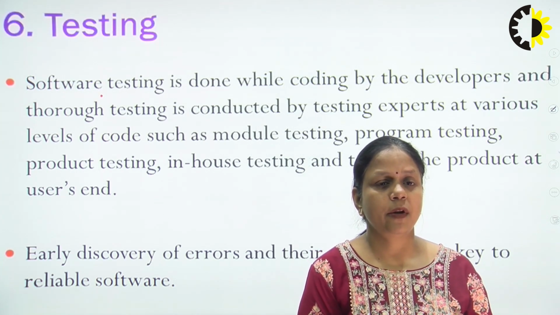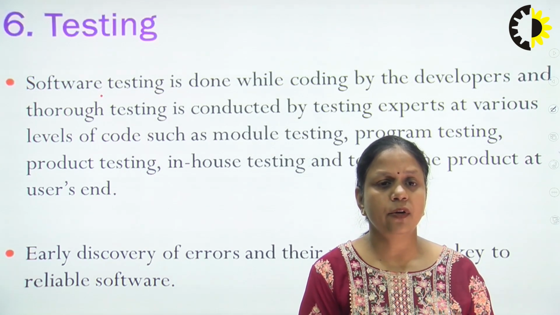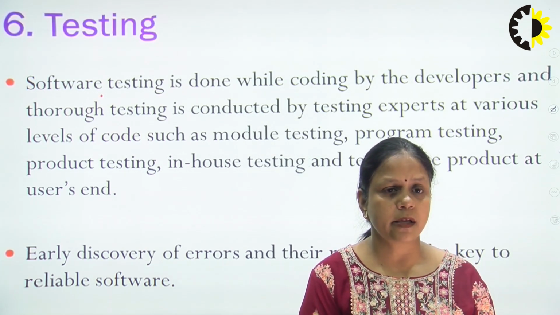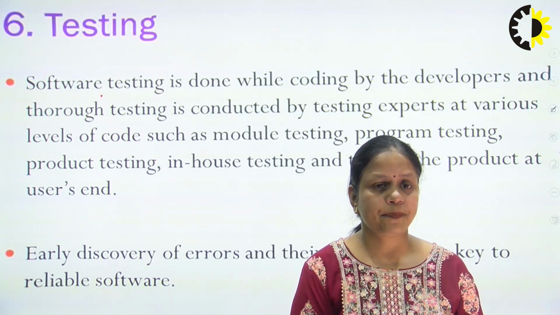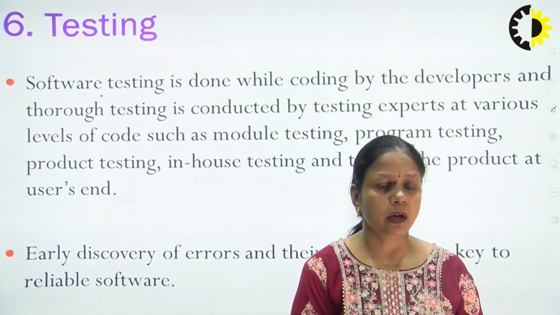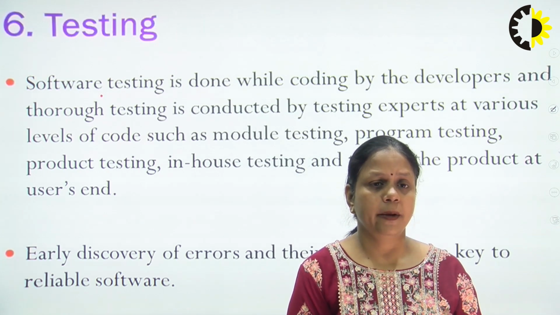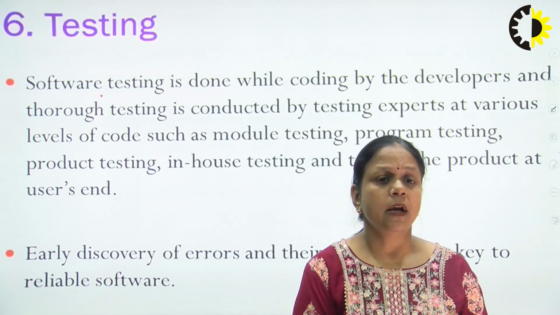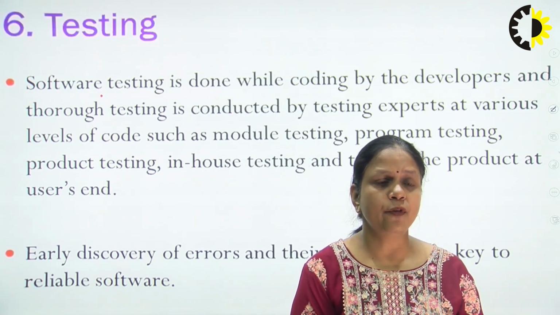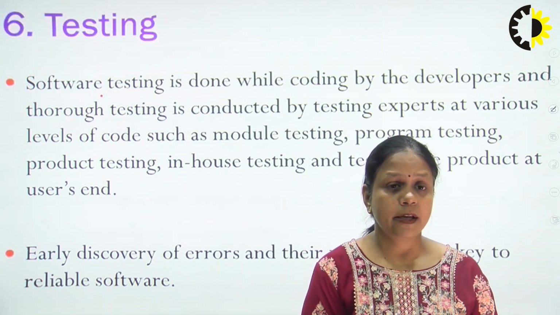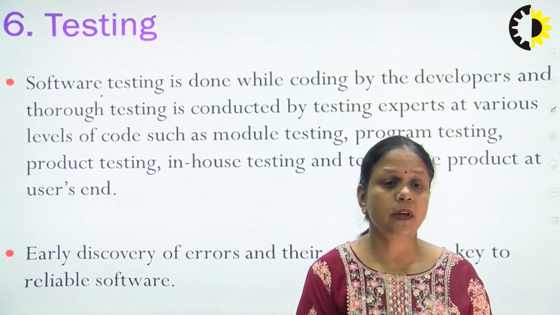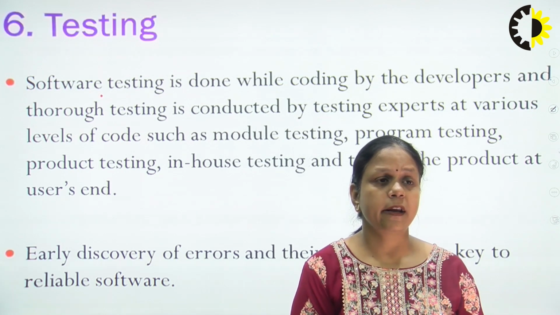When we develop code, there is a possibility of different types of errors. So we have to find these errors in the early stage of software development, so that it will be easy to remove them, or the cost will be low to find and remove the error in the early stage.